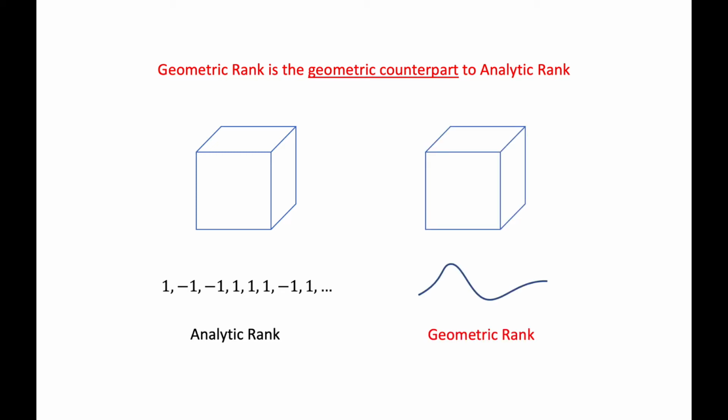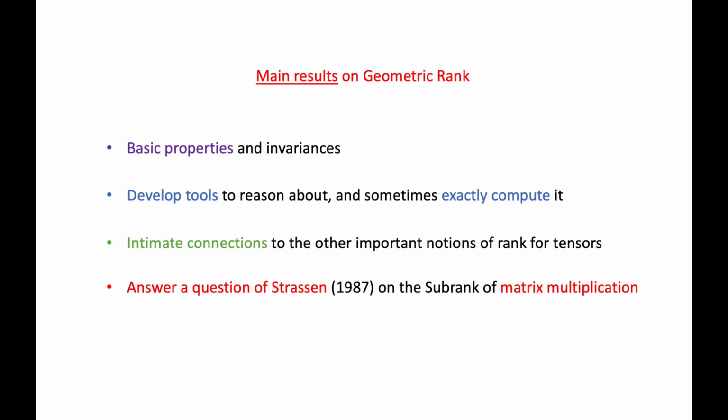Geometric rank, on the other hand, is defined for tensors over any field. It assigns to the tensor a geometric object and then measures its dimension. Our definition of geometric rank was greatly inspired by the definition of analytic rank. As our main result on geometric rank, we prove basic properties and invariances. We develop tools to reason about and sometimes exactly compute the geometric rank. We show some intimate connections to the other important notions of ranks for tensors. And finally, we answer a question of Strassen from 1987 on the subrank of matrix multiplication.